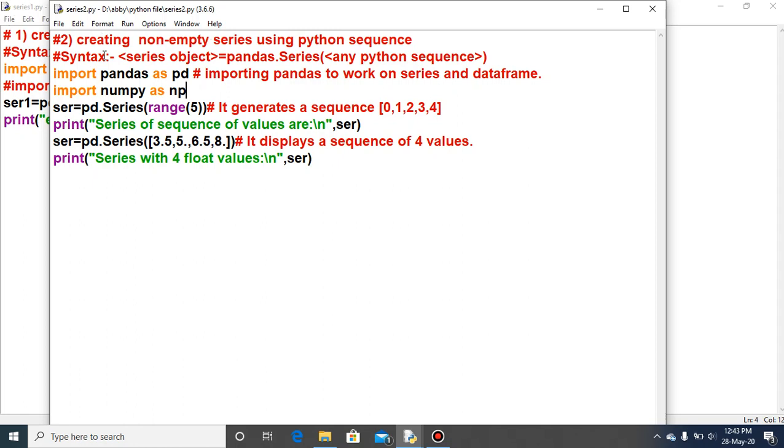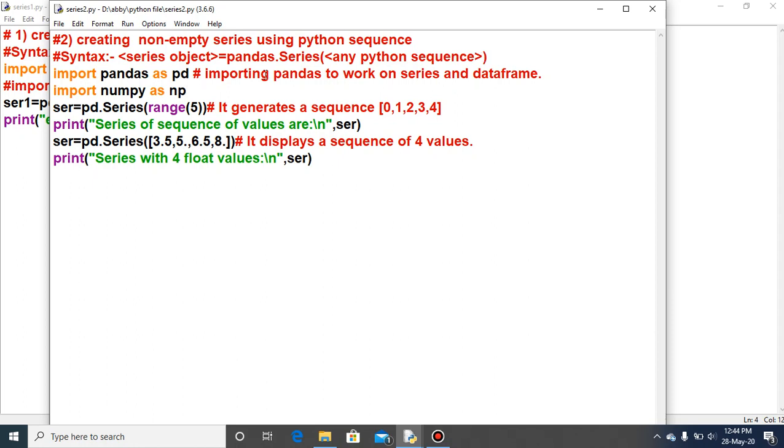The syntax for creating a non-empty series is again the name of the series object, then pandas.Series. In place of pandas you can write pd, then Series, and inside the brackets any Python sequence. This series now contains the parameter, which can be of any type: integer, float, any type you can provide.